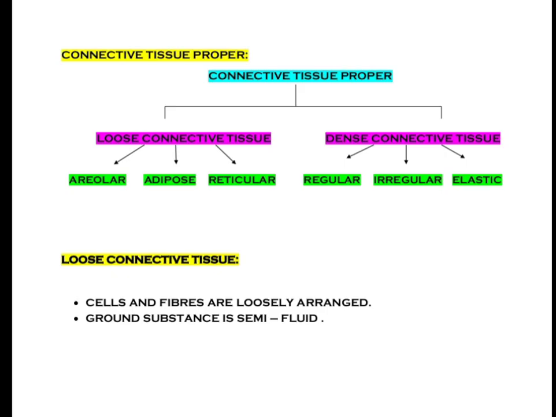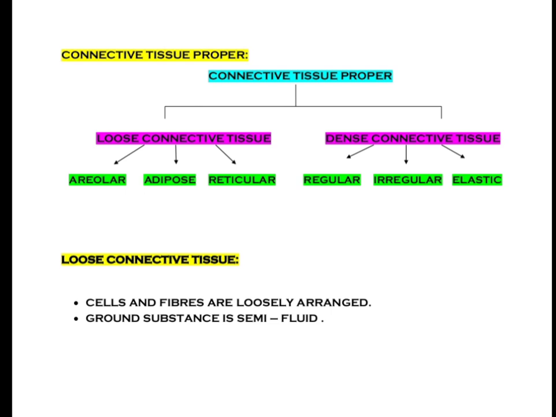Today our topic is types of connective tissue. As we saw in the previous video, the connective tissue is divided into three types, that is connective tissue proper, skeletal tissue and fluid connective tissue. Now in this video let us see about connective tissue proper.